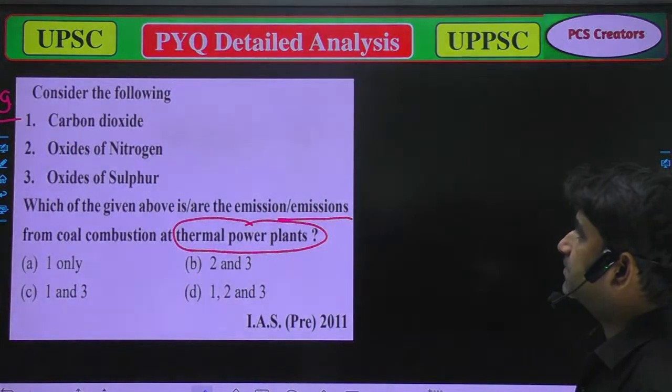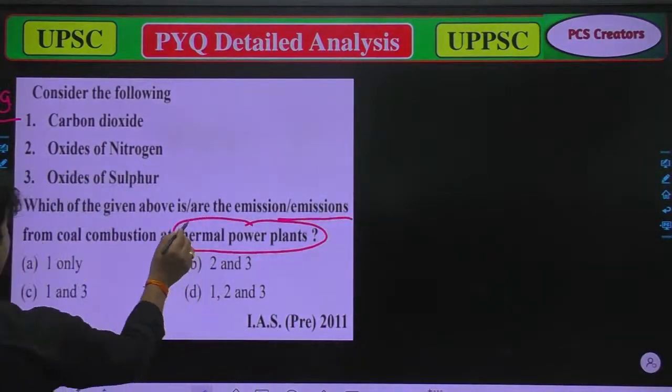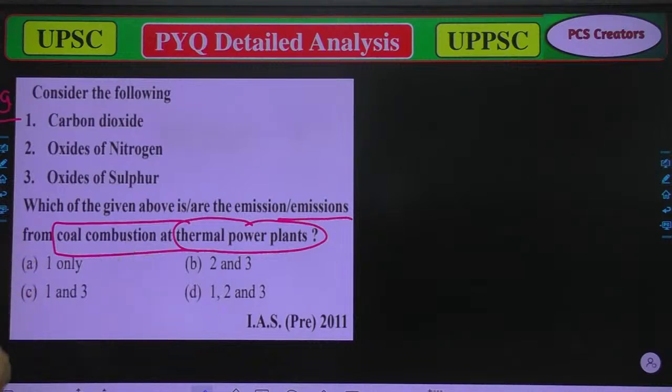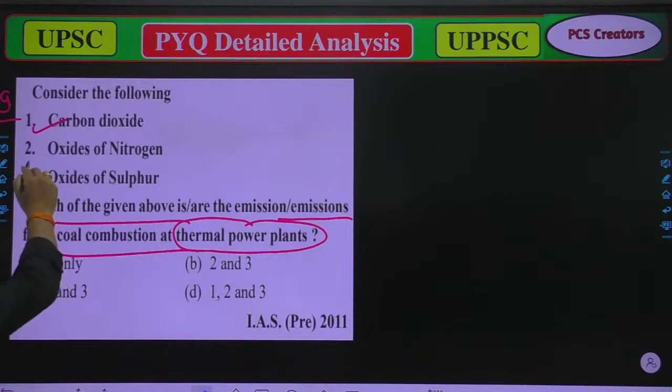Now, we have to take: combustion at a thermal power plant. Which of the given above is or are the emissions from coal combustion at the thermal power plant? A, carbon dioxide. B, oxides of nitrogen. C, oxides of sulfur.